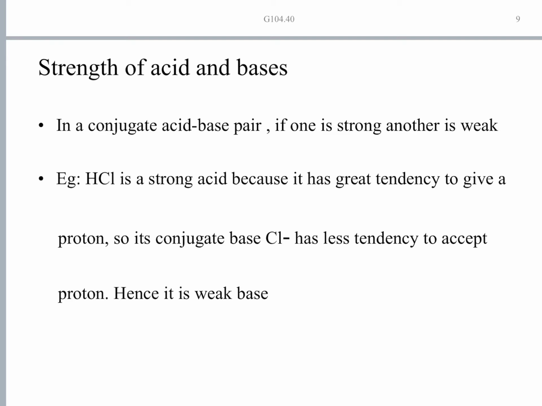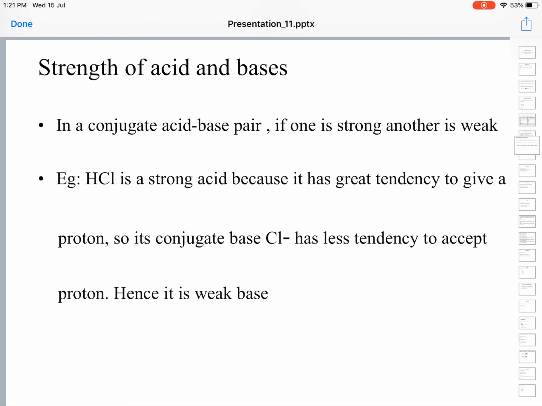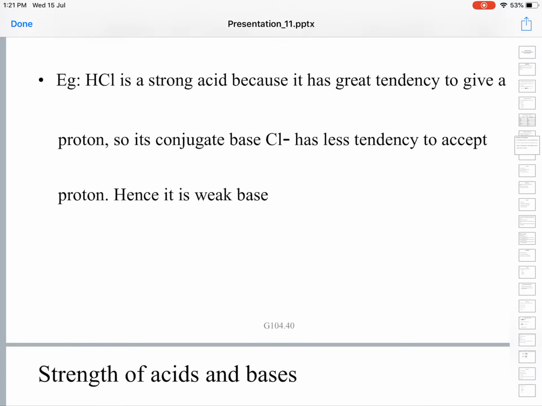HCl is a strong acid because it has a great tendency to give out a proton, to donate a proton or to lose a proton. So, its conjugate base Cl minus has a less tendency to accept a proton. So, it is a weak base.